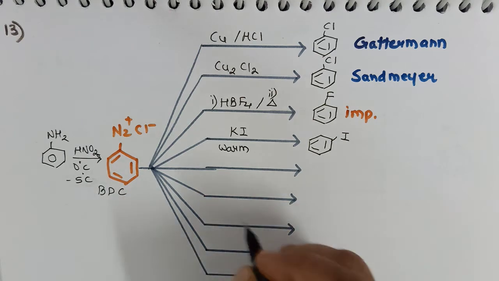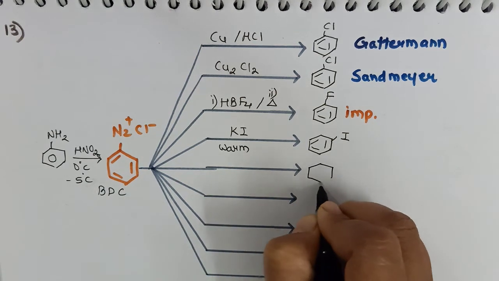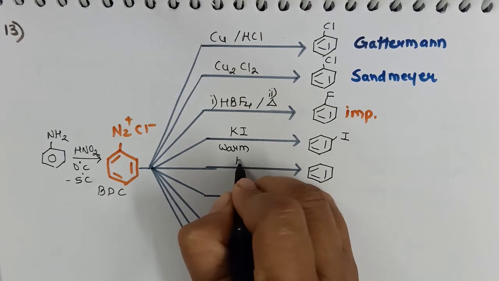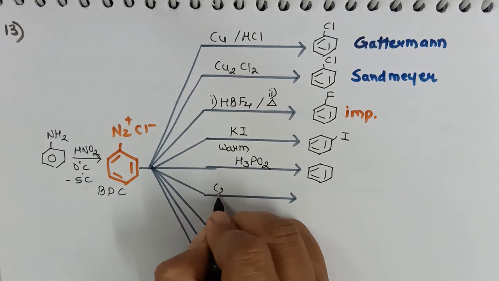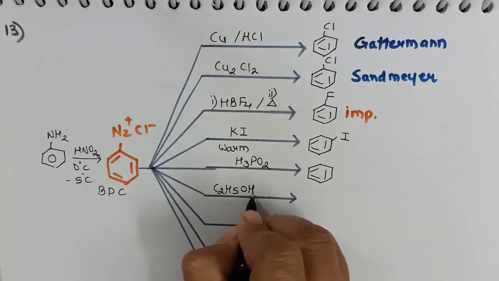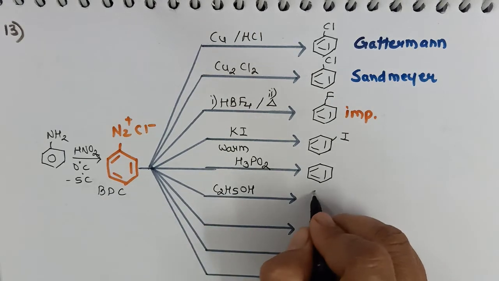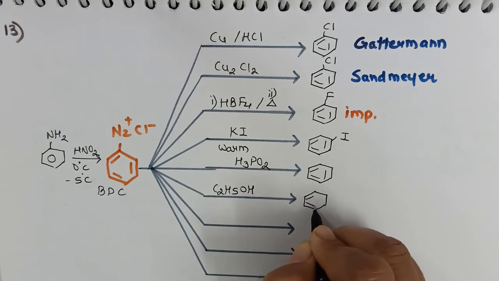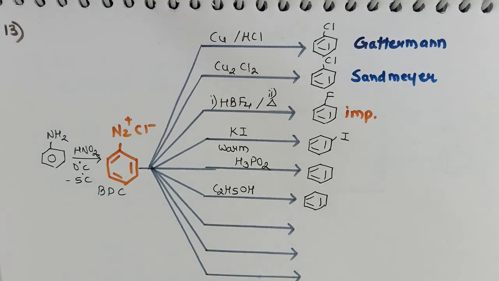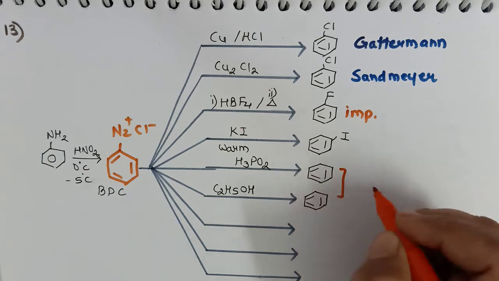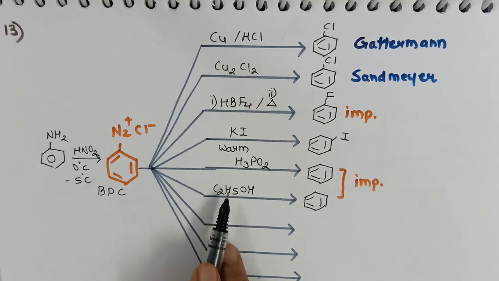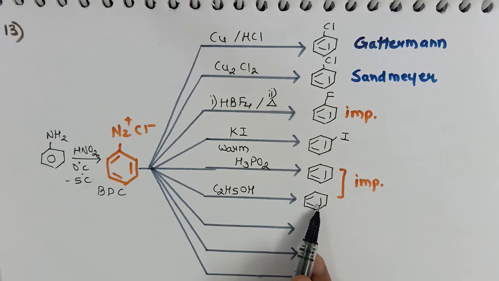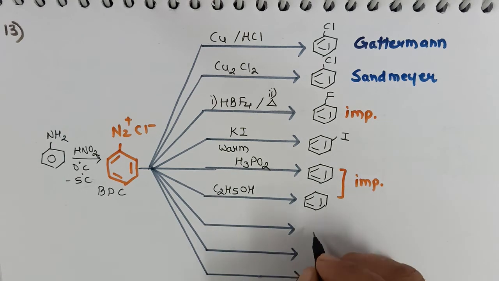As well as it can be directly converted to benzene by use of hypophosphorous acid, H3PO2, or even by the use of ethanol. BDC, when it is treated with ethanol, it gives benzene. Now benzene can be further subjected to many electrophilic substitution reactions. Now these two are important ones, as especially in the second one most of the time the students write phenol as the product, which is the wrong one.